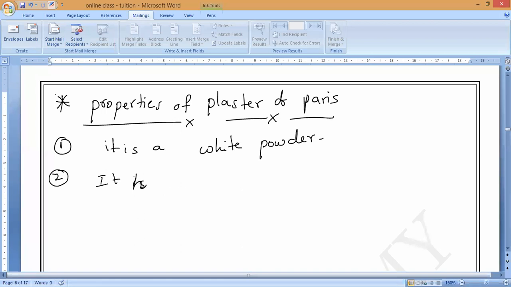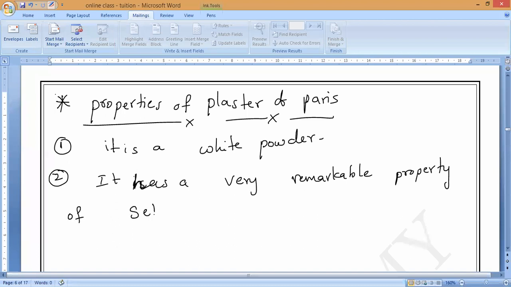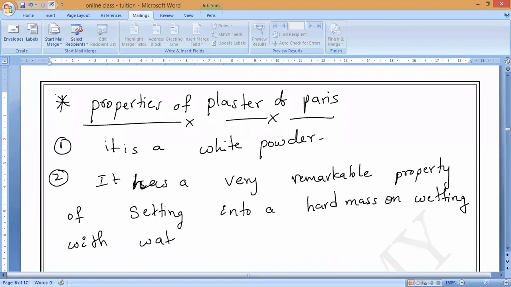It has a very remarkable property of setting into a hard mass on wetting with water.